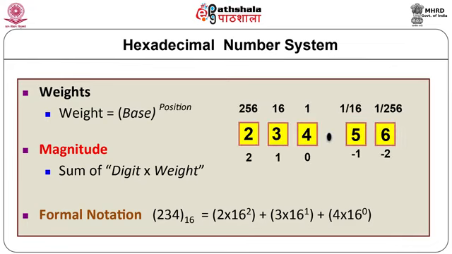The fractional part can also be represented in the hexadecimal system. In the hexadecimal number system, the weights of each digit increase by a factor of 16, that is 1, 16, 256 and so on as we move towards the left. Similarly, it decreases by a factor of 16, that is 1 over 16, 1 over 256 and so on, towards the right.